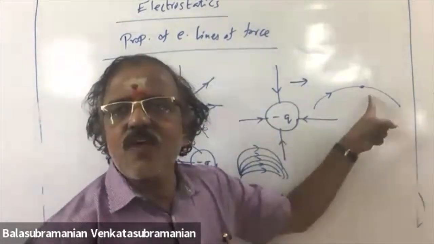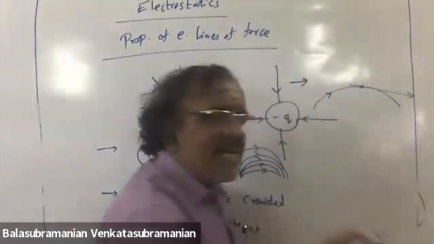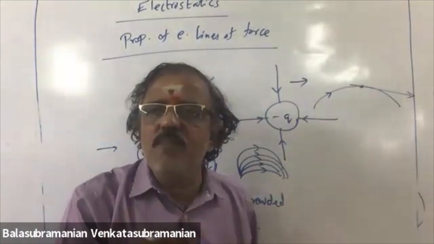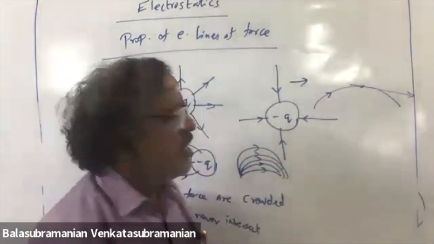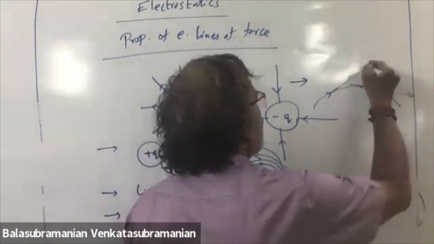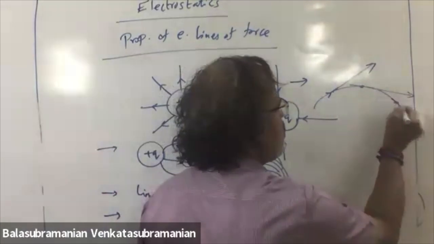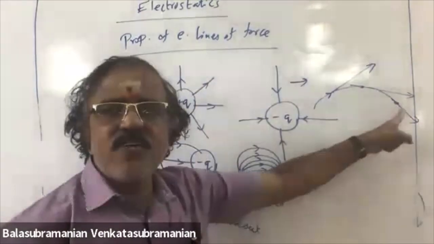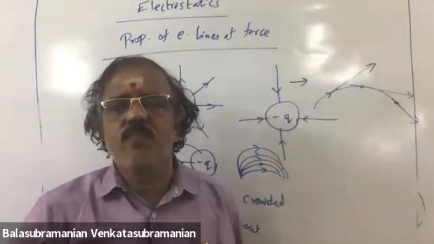I need electric field at this point. Draw a tangent. Direction of tangent will be direction of lines of force. Here, draw a tangent. So direction of tangent will give you direction of lines of force at that particular point.